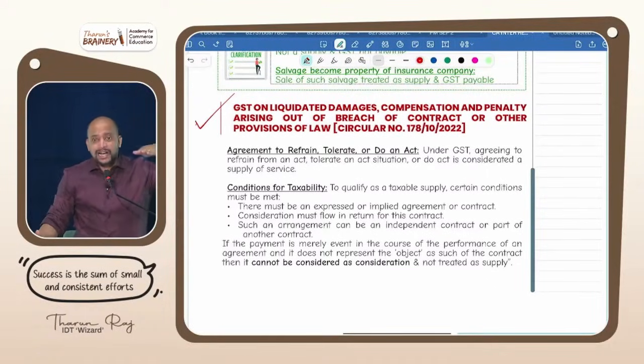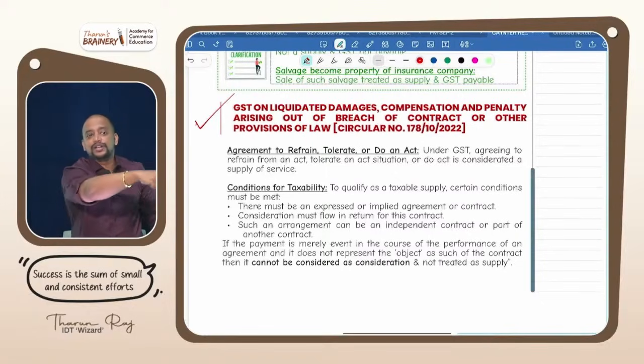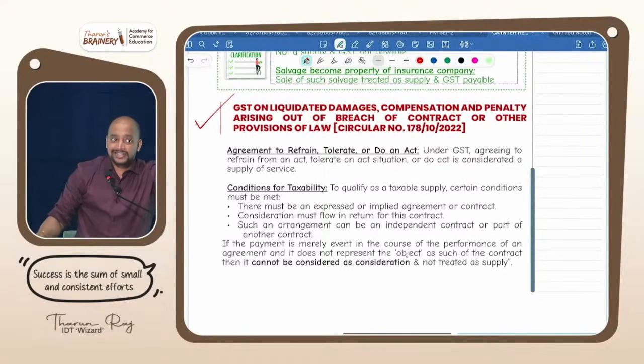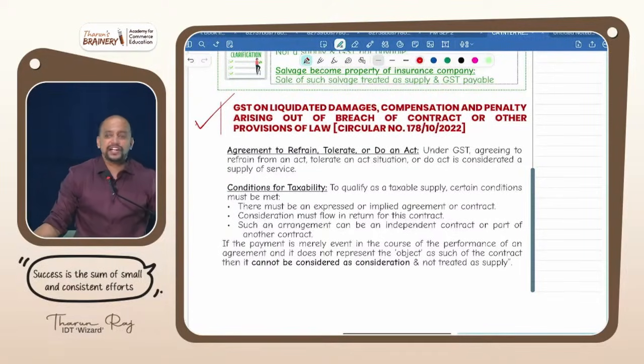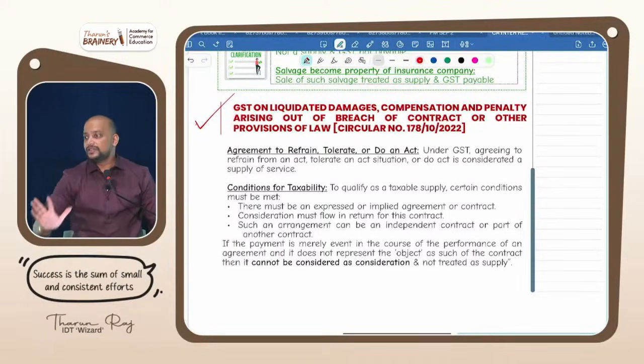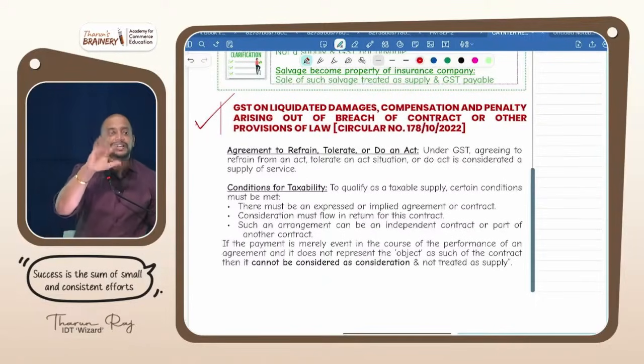And you drove a car and you hit one person, that person is dead, and that person's family filed a case on you, and the court is telling you to pay 10 lakhs to his family. Is that 10 lakhs, whether we will be treating it as consideration? Definitely no. If that be the case, then okay sir, I will kill 10 people, 10 lakhs into 10, 1 crore I will pay, like that you will say. You understood? So no, that is compensatory in nature. So this will not be treated as consideration.